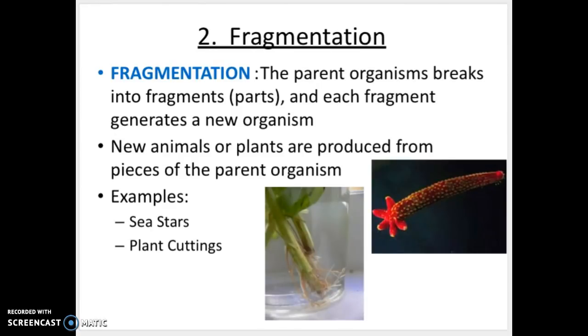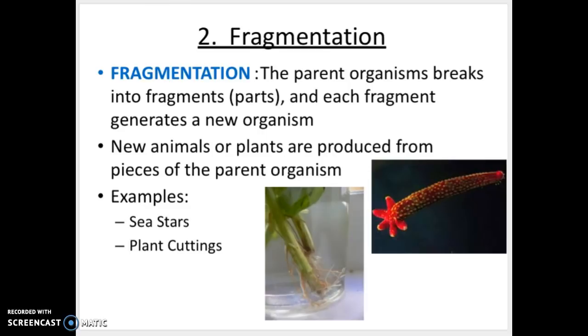All right, fragmentation. So if you look at that word, you might see a different word in there that will help you remember what this type of reproduction is. If you saw the word fragment, that is what I wanted you to see. So the parent organism breaks into fragments or different parts, and each fragment will generate a new organism. So new animals or plants are produced from pieces of the parent organism.